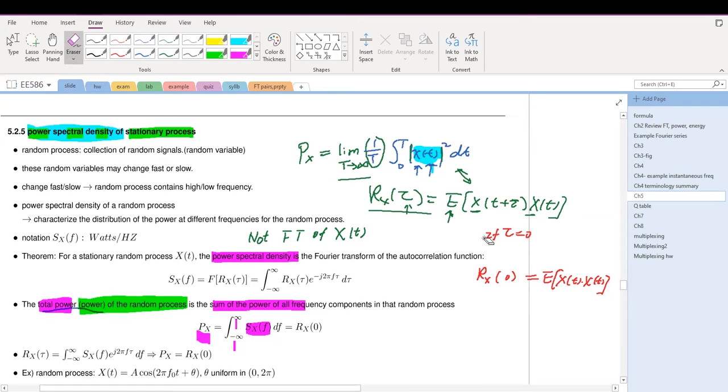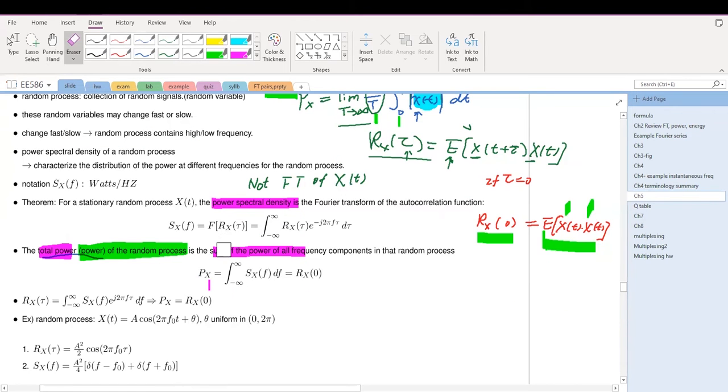Now, if we compare the definition of the power of a deterministic signal with the power of a random process, you can see here, you take the signal's magnitude squared. Now you take the same signal squared, you take the expectation, whereas here we take the integral, the time average. So this is the power for a deterministic signal, and this is the power for the random process.